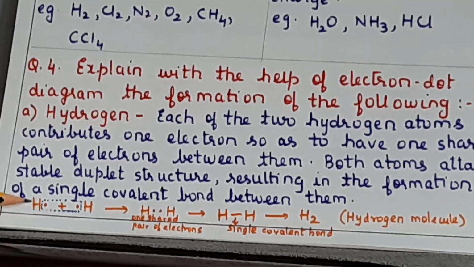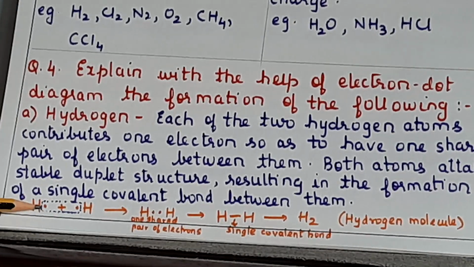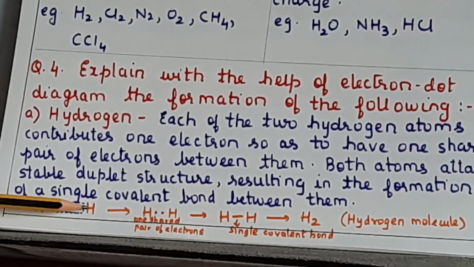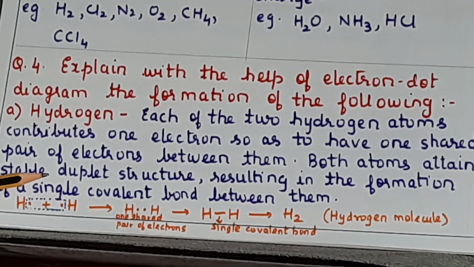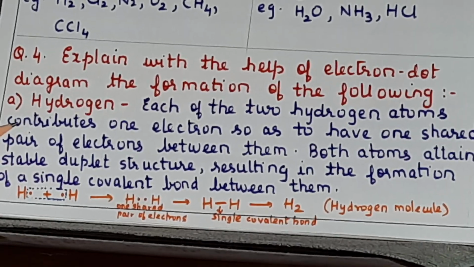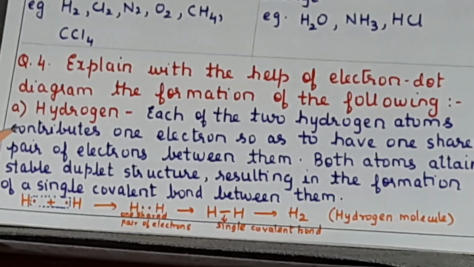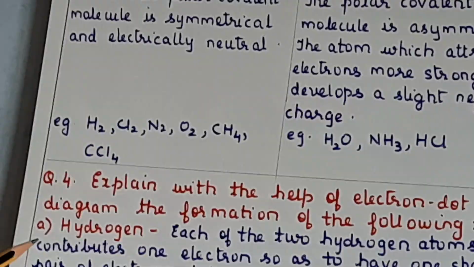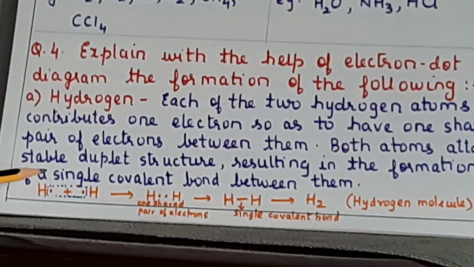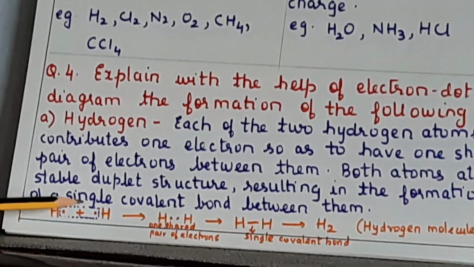Okay, so you have to show the electron dot in this manner. H represents hydrogen, it has one electron only, so one dot you show here. The other hydrogen, another dot. Now just remember, when you are showing covalent bonds, you are not going to show arrows. Yes, for electrovalent, if you turn the pages and see, we had shown it by arrows, but here you will show it dotted because it is sharing.